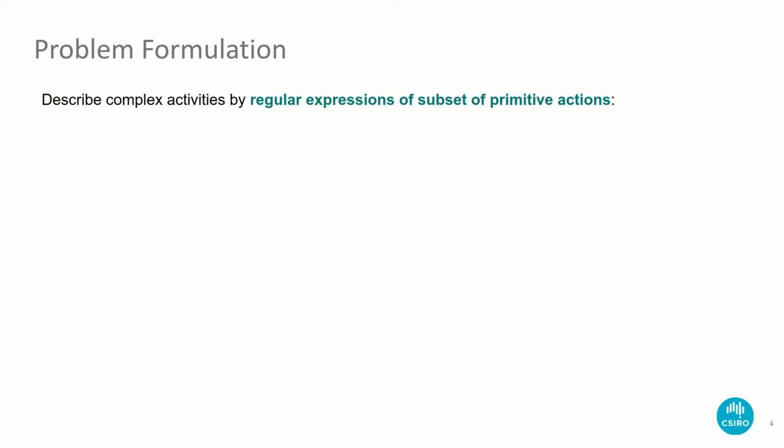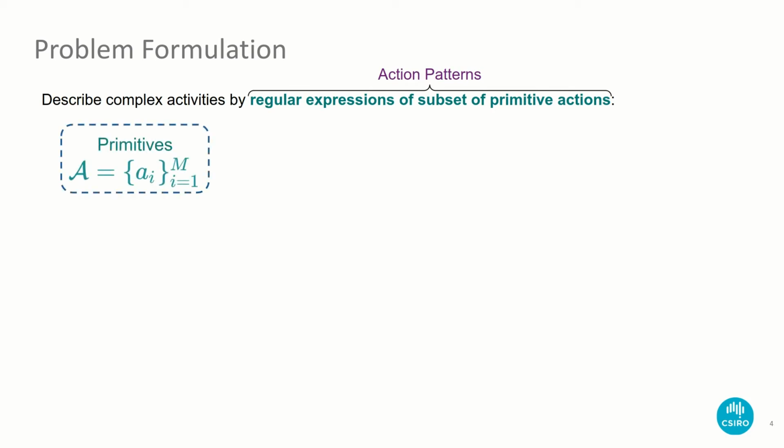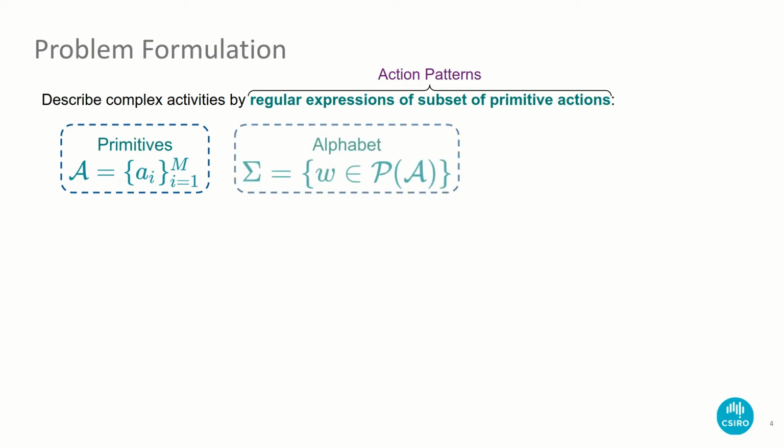we name action patterns. We start with a predefined small set of known simple and atomic actions A, which we call primitives. And we define our alphabet Sigma of symbols w as all subsets of primitives in A, here denoted as the power set of A.